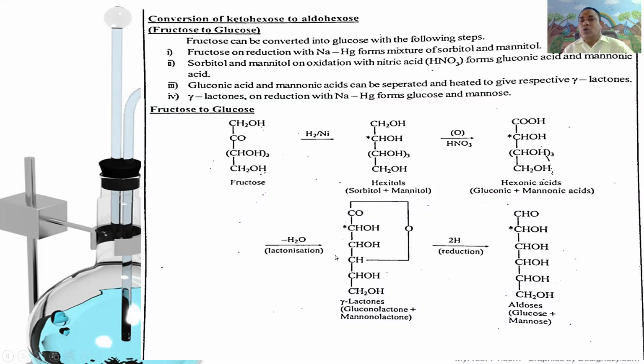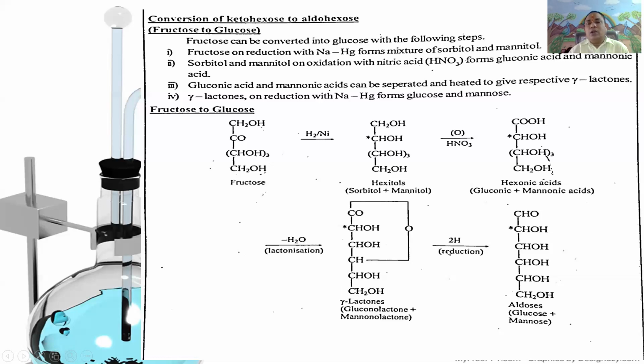This gluconic acid or mannoic acid, upon heating with the removal of water at the fourth carbon, that is the gamma carbon, gives gamma lactones, that is gluconolactone or mannonolactone. The structure is CO, CHOH, CHOH, CH, where the fourth carbon is linked with the first carbonyl carbon through an oxygen atom, then CHOH, CH2OH. It is called a gamma lactone.